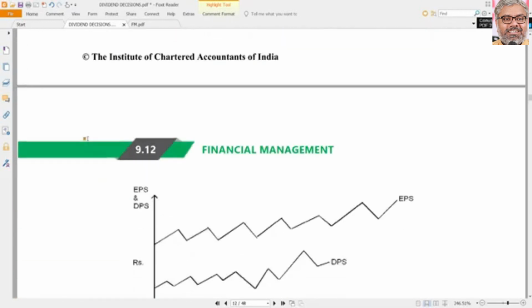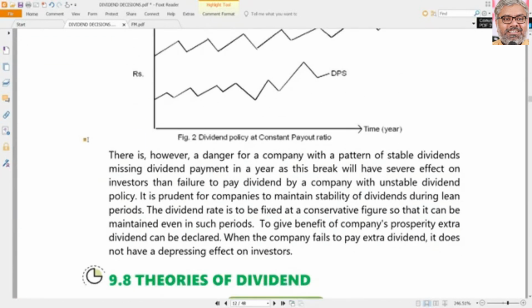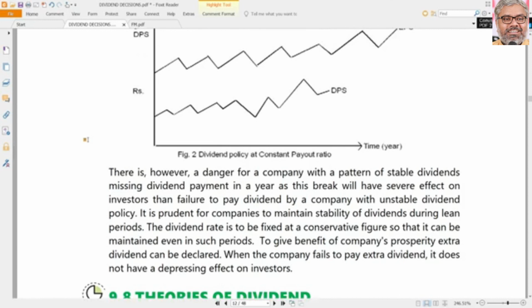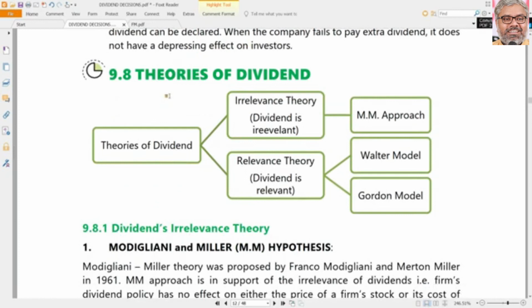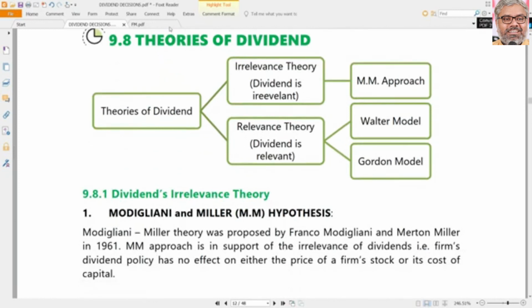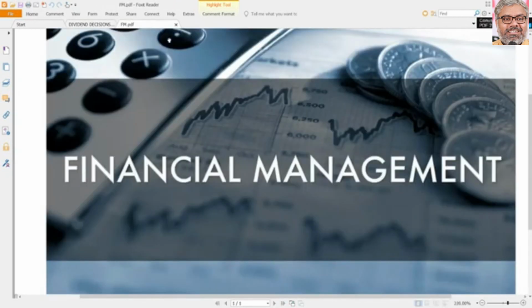There is some standard amount of dividend. In addition to that, there is extra dividend also. So dividend per share is not constant here, but it is going to be changing, not in a highly fluctuating manner, but in a more or less constant manner. A company can also decide to have a constant per share dividend plus a percentage of earnings.